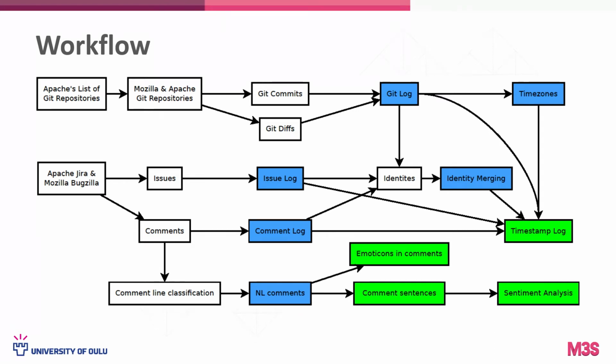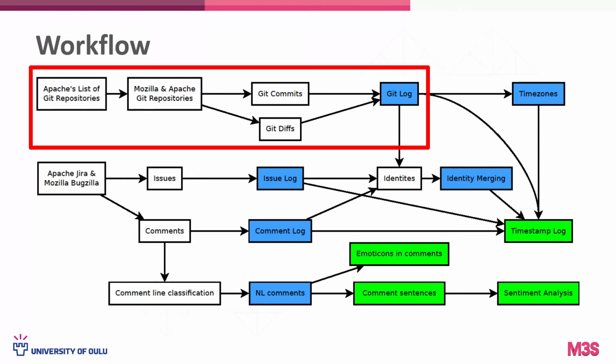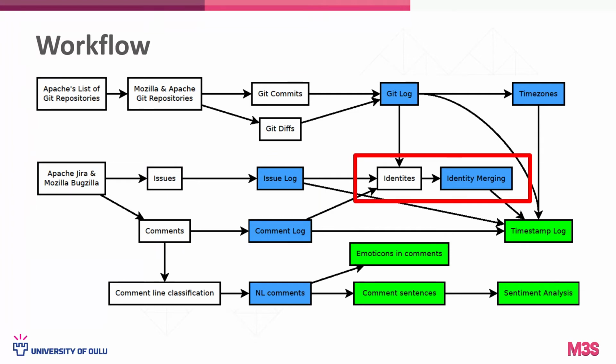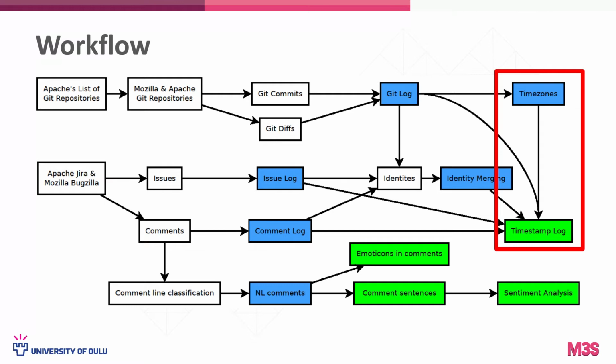Here is what the workflow looks like. For the code repositories, we use Grimoire Lab's Perceval to extract metadata about Git commits and Bugzilla's and Jira's issues and issue comments. One advantage of our dataset is that we merge developer identifiers and can link code commit and issue tracker data of individual developers. Because of that, we could also infer time zones for issue tracker metadata from commit data.